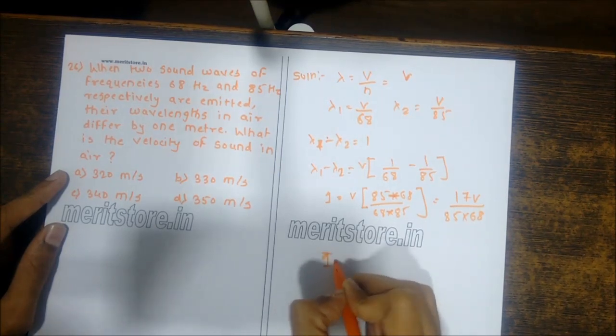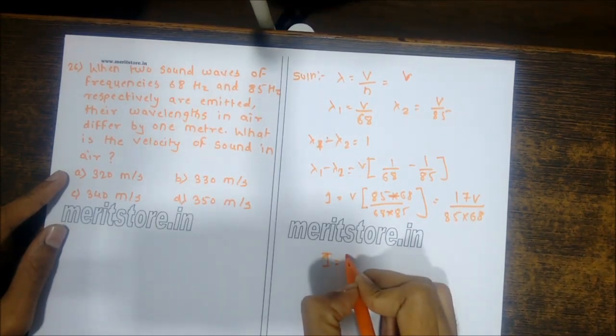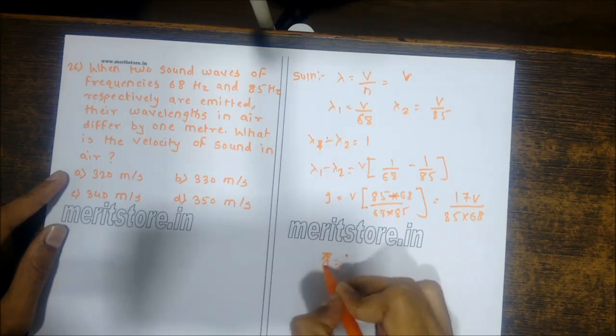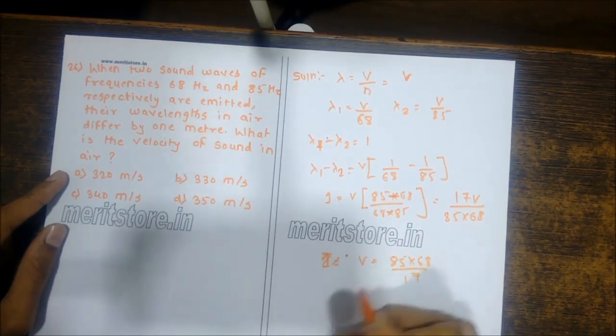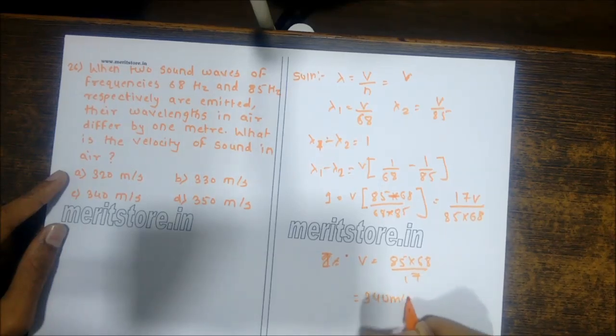So this will give you v equal to 85 into 68 upon 17, and the value comes out to be 340 meters per second.